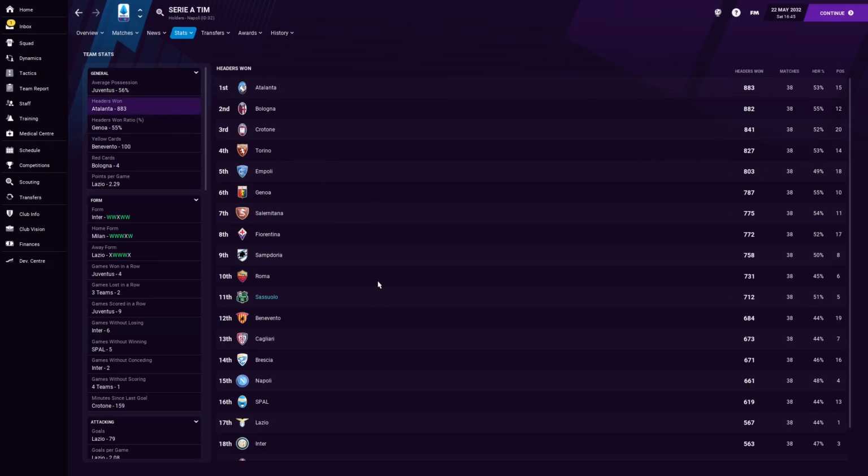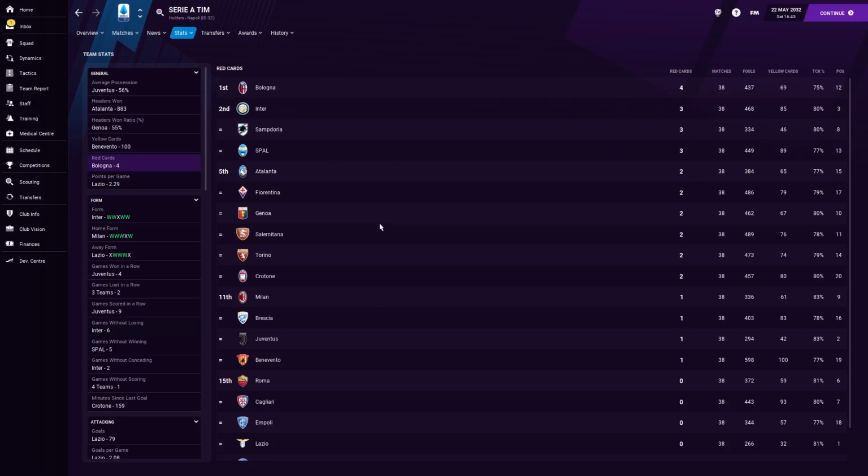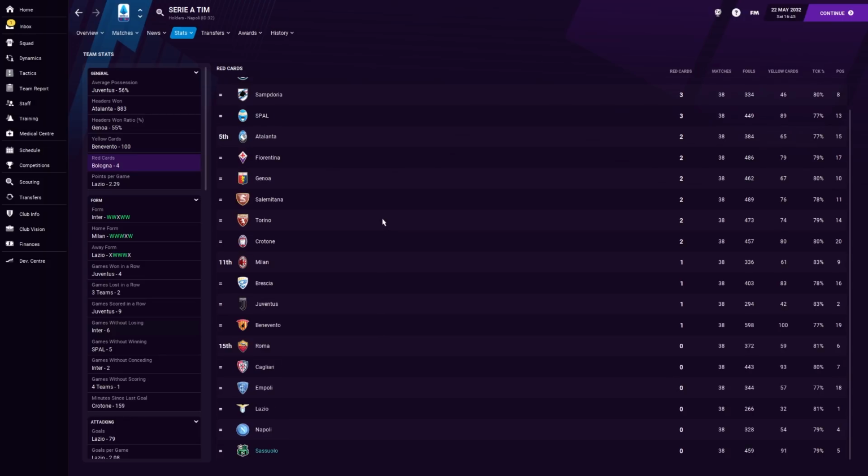Headers won, mid-table, it's fine. This sort of stuff isn't extremely important, unless your tactic relies on lots of route one winning headers, and even then, you'll struggle to see much from that. Despite Dinko Pavlic accounting for nearly 20% of those, we are only the 3rd dirtiest team as far as yellow cards go. But, and this is key, no reds, not one. And that's why I'm actually not concerned about that.